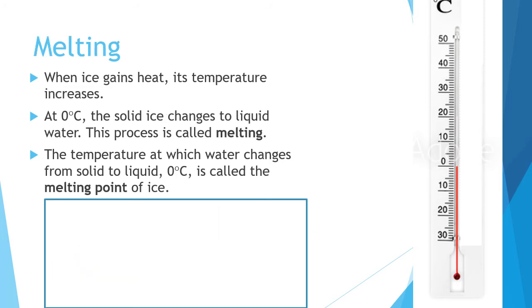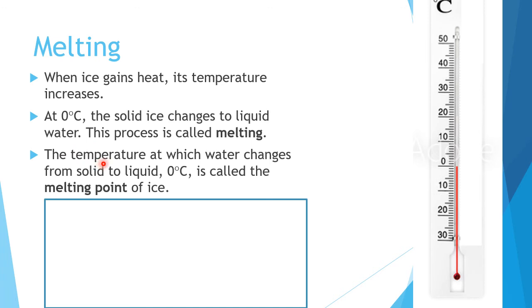Okay, so, this is the reverse. We start with ice this time. So, it says when ice gains heat, so the ice gets heat. So, maybe at first it is below zero, negative 20. Then after some heat, it becomes negative 10. It gets hotter again, until it reaches 0 degrees Celsius. So, at 0 degrees Celsius, the solid ice changes to liquid water. So, from ice, it becomes water. This process is called melting. Melting in Malay we call cair.